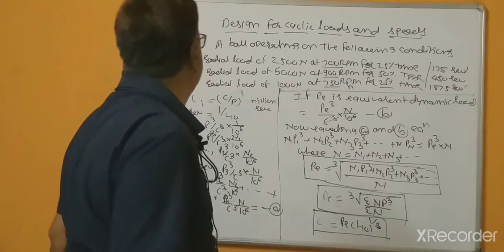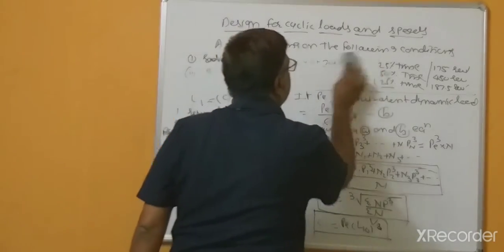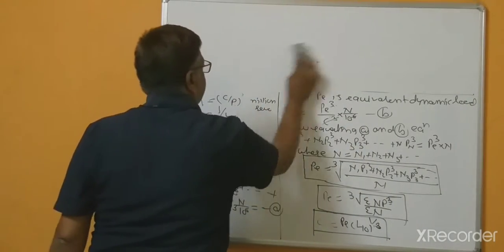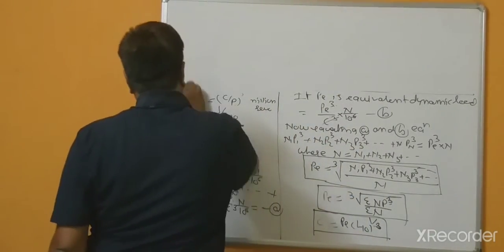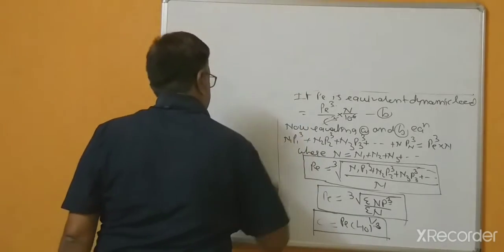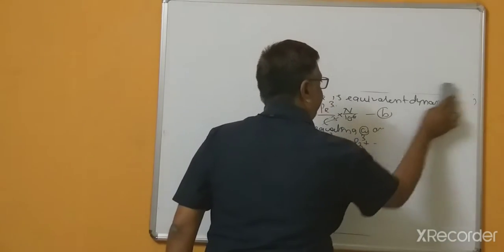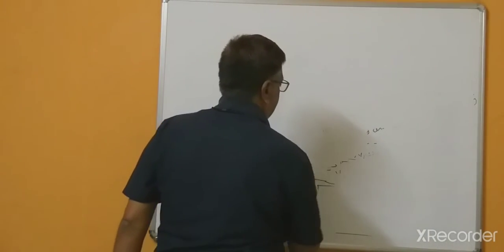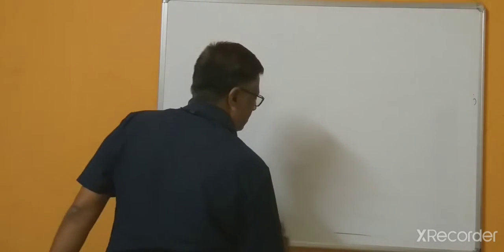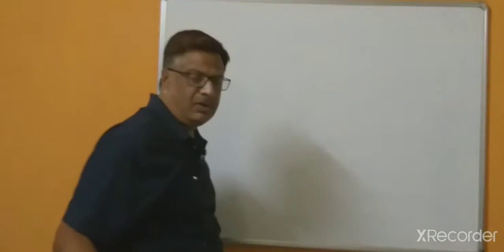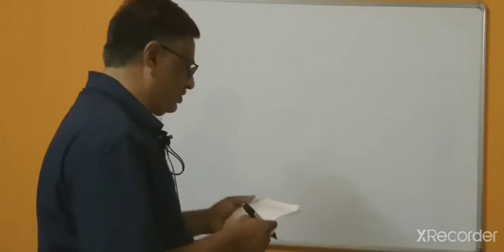So please note, today's first problem is for static loading. This is very simple as compared to selection of the bearings from the manufacturer's catalogs, because you should know the dynamic load carrying capacity of the bearings, or how much dynamic load can be taken by the bearings. After that you can select the bearings from the manufacturer's catalogs.